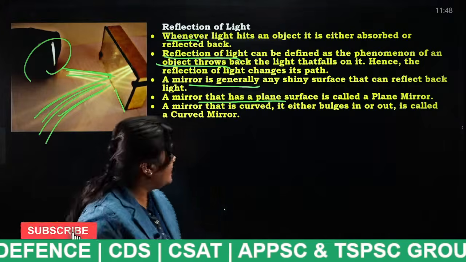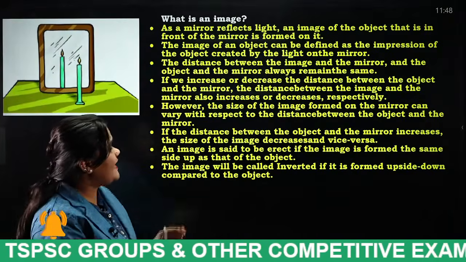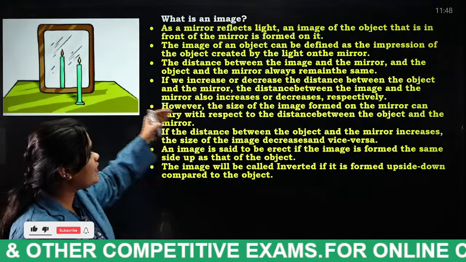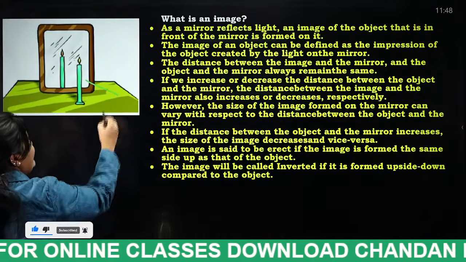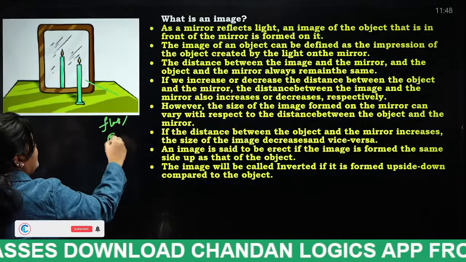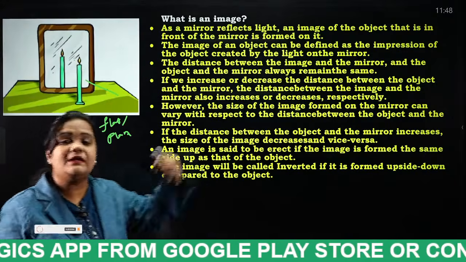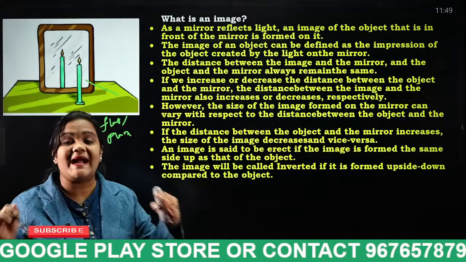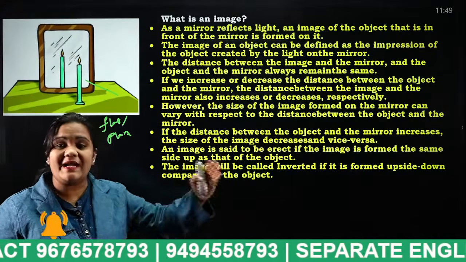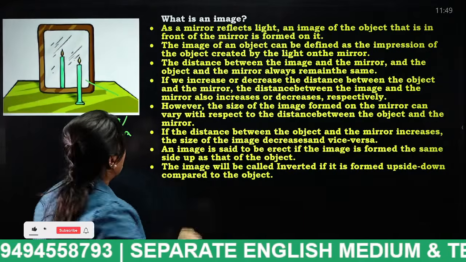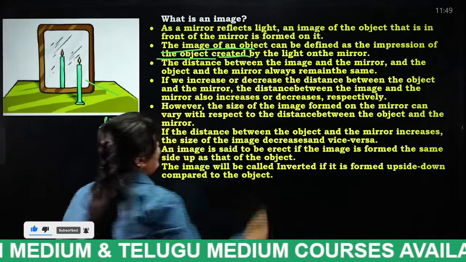Next, what is an image actually? As a mirror reflects light, an image of the object that is in front of the mirror is formed on it. So we all know, this is a mirror, actually a flat or plane mirror. When the object is in front of this mirror, the same will appear on that mirror. But the condition is the right-left inversion. The image of an object can be defined as the impression of the object created by the light on the mirror.